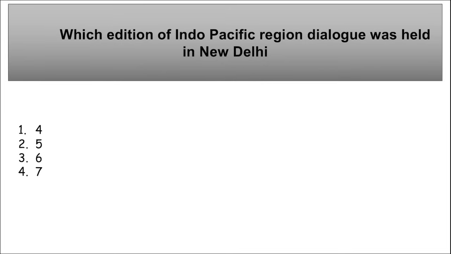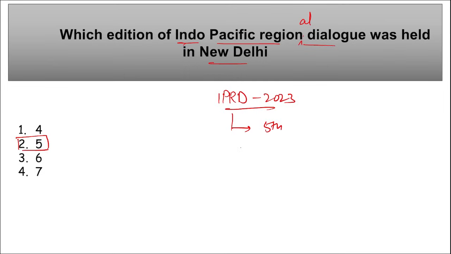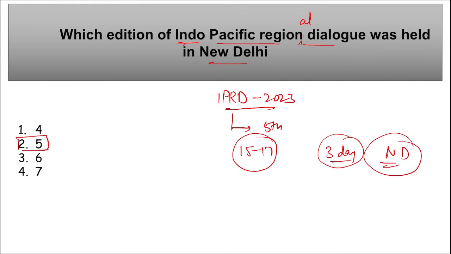Let's start. First is, which edition of the Indo-Pacific Regional Dialogue was held in New Delhi? So this IPRD, that is Indo-Pacific Regional Dialogue for 2023, was the fifth edition. This was the fifth edition of this dialogue that was held from 15th to 17th of November, and this was a 3-day long dialogue that was held in New Delhi.